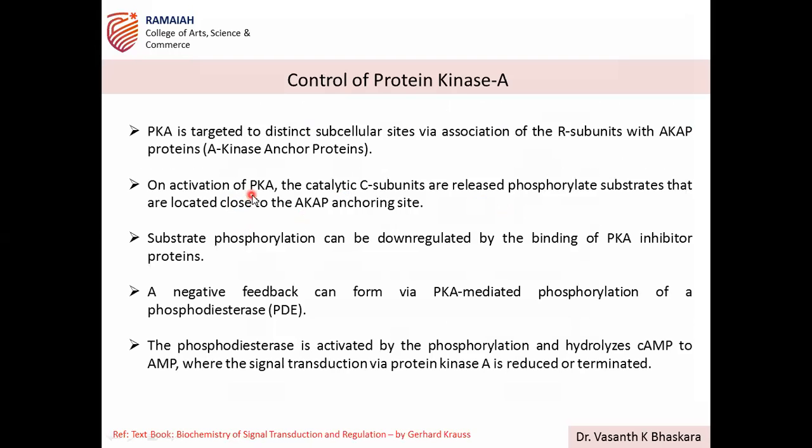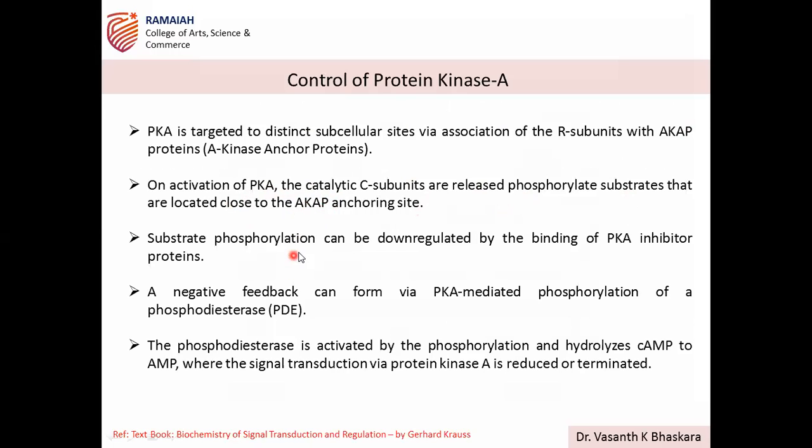So upon activation of PKA, the C subunits are released and phosphorylate substrates that are located close to these A kinase anchor proteins. This is how AKAP proteins are responsible for the regulation, either to induce or to inhibit.